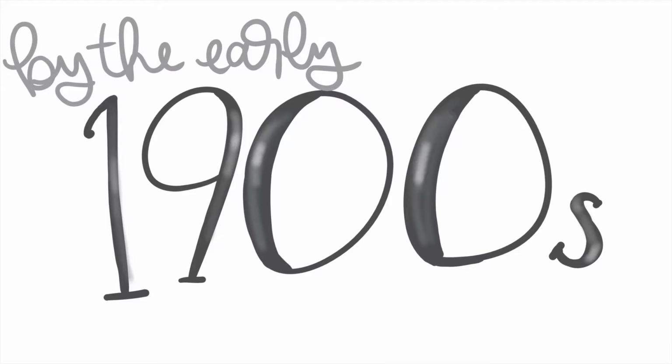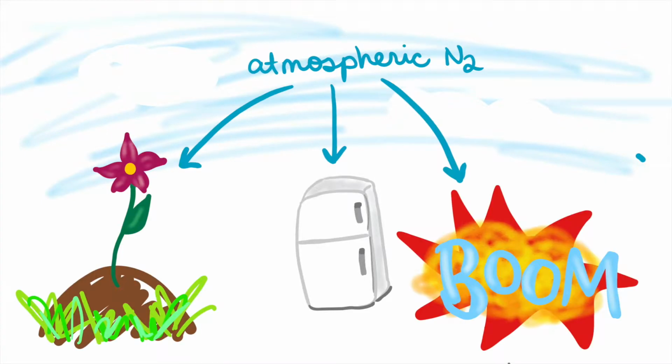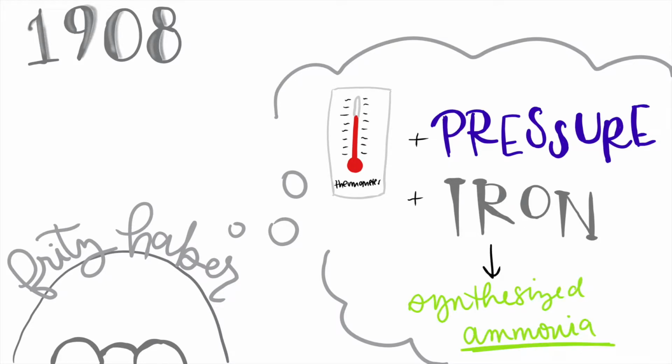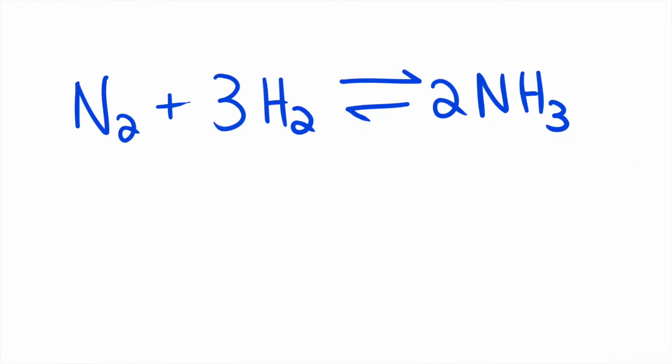By the early 1900s, chemists were already looking for new and innovative ways to turn nitrogen from the atmosphere into fixed nitrogen suitable for use in fertilizer, refrigeration, explosives, and plastics. In 1908, Fritz Haber discovered a method for utilizing high temperatures, high pressures, and iron catalysts to synthesize ammonia from gaseous elemental nitrogen and hydrogen, which were cheap and abundant materials.